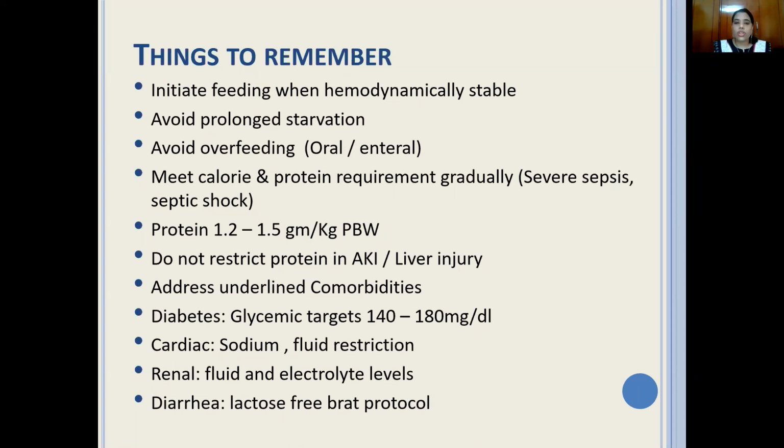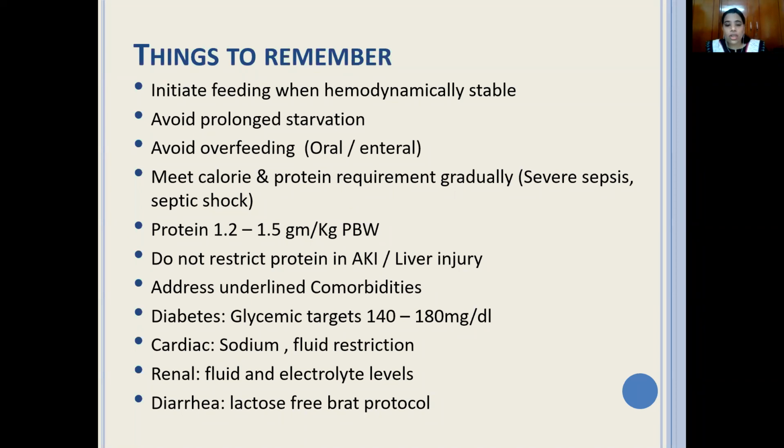So we are going to restrict carbohydrate to around 45 to 50% and fat up to around 30 to 35%, or up to 30%, and a good amount of protein. Now, often it happens that a patient in this condition, in ARDS, may also present with acute kidney injury. So even if there is acute kidney injury or liver injury, we need not restrict protein here.